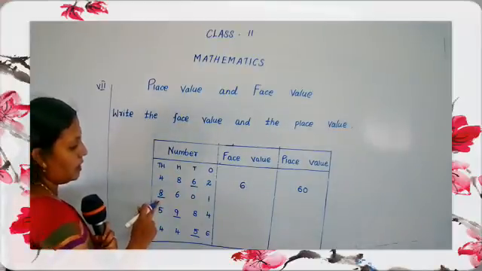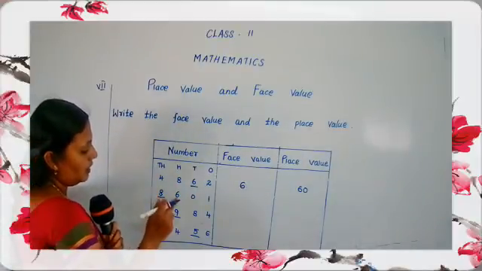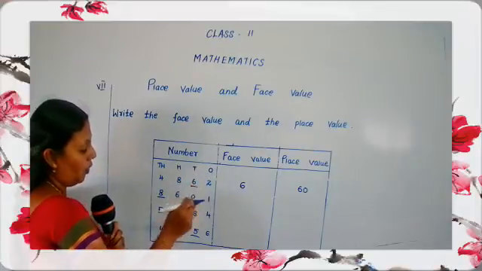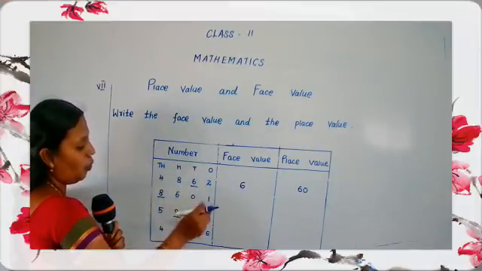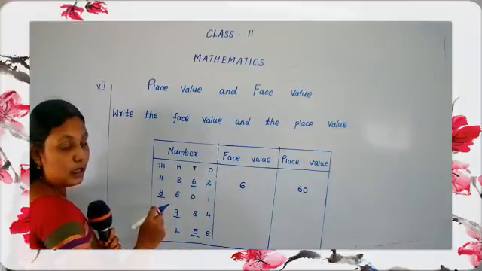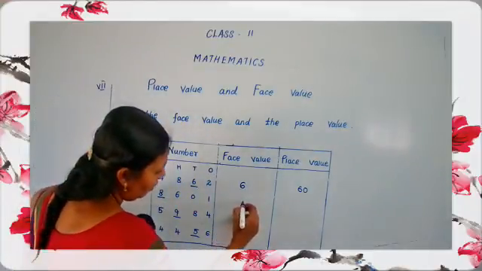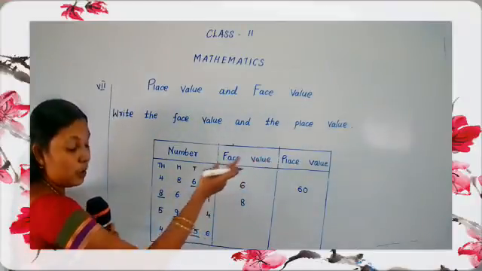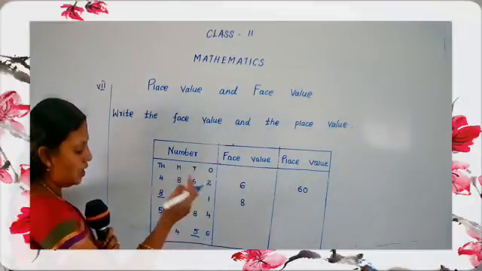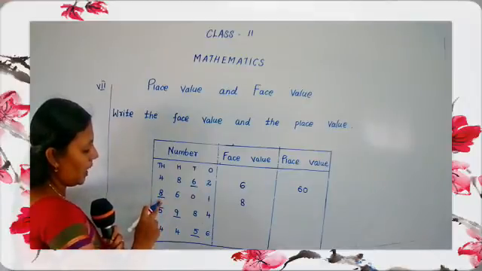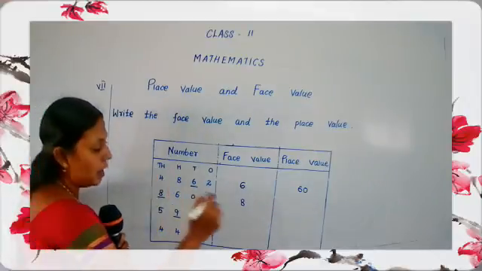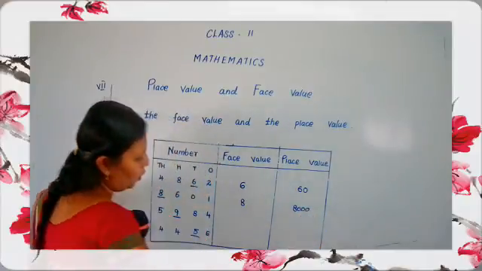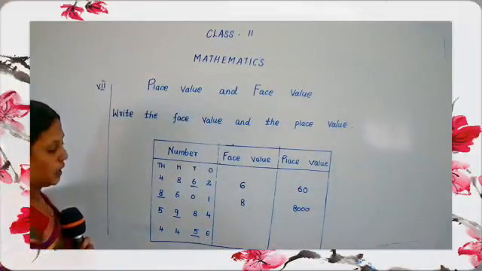Then find the second one, 8601. There is no tens value, so we have to read 1. 8601. Which number is underlined here? 8. The face value of 8 is 8. Then we have to find the place value. Children, place value means 8 is in which place? 1000 place. So we have to multiply by 1000. So we get 8000.